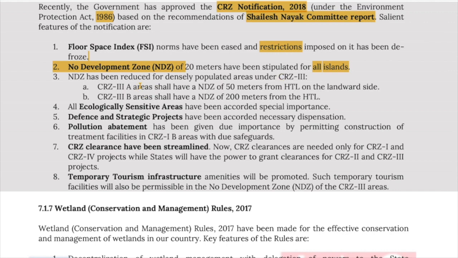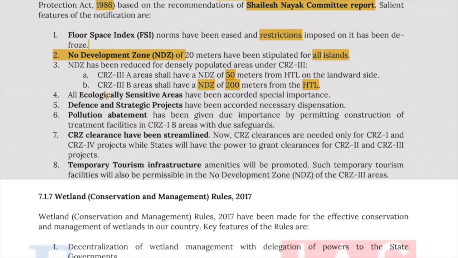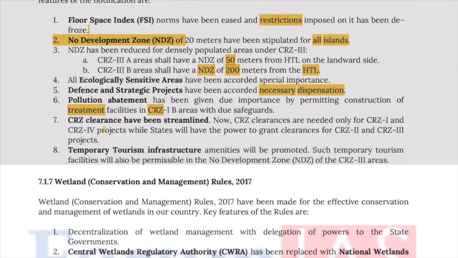Now CRZ 3 Type A area shall have an NDZ of 50 meters from high tide level on the landward side, whereas CRZ 3 Type B area shall have an NDZ of 200 meters from the high tide level. Now all ecological sensitive areas have been accorded special importance. Defense and strategic projects have been accorded necessary dispensation. Pollution abatement has been given due importance by permitting construction of treatment facilities in CRZ Type 1B areas with due safeguards. Now CRZ clearances have been streamlined.